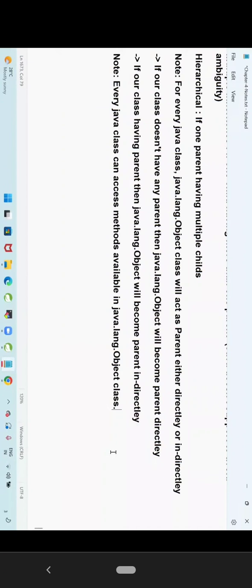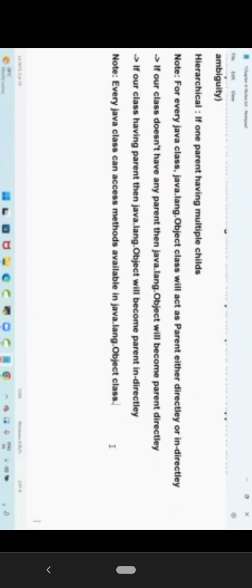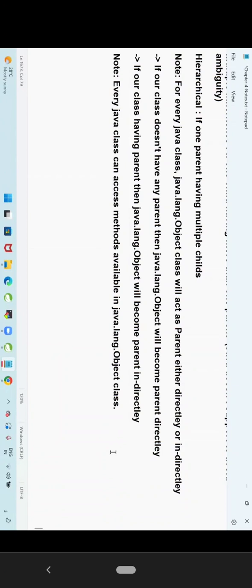Can an employee class access Object class methods? Can student class access Object class methods? Because Object is the default superclass for every Java class. Either directly or indirectly, Object class will become our parent. So as a child object, we can access our properties and our parent properties and grandparent properties also. If our class does not have any parent, then Object will become direct parent. If our class having a parent, then it will become indirect parent.